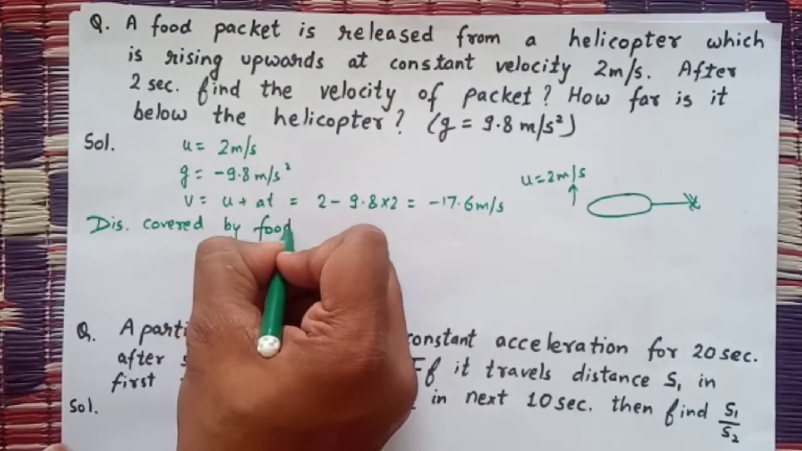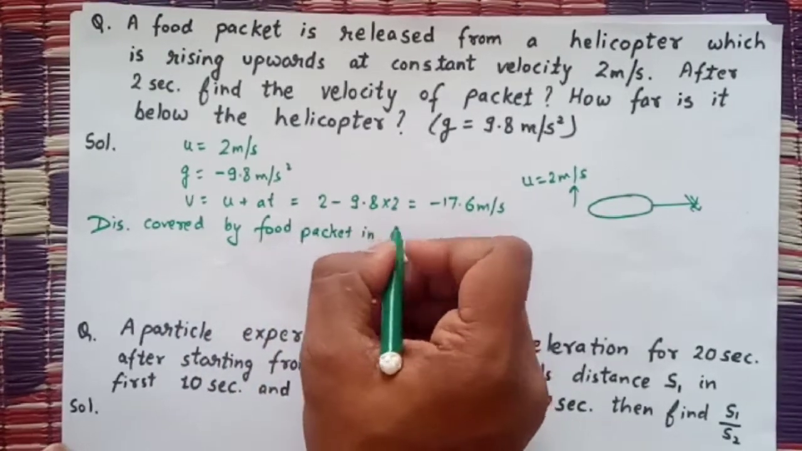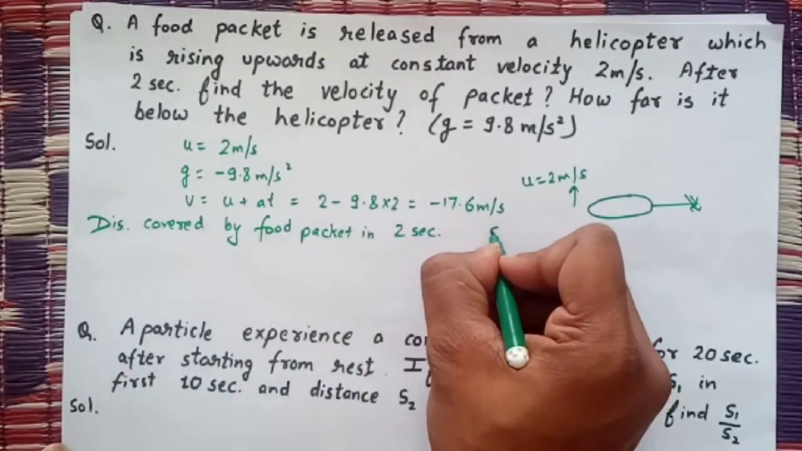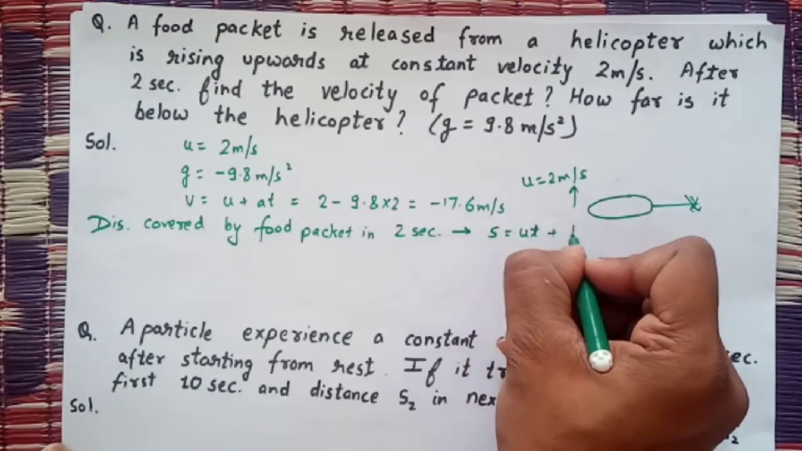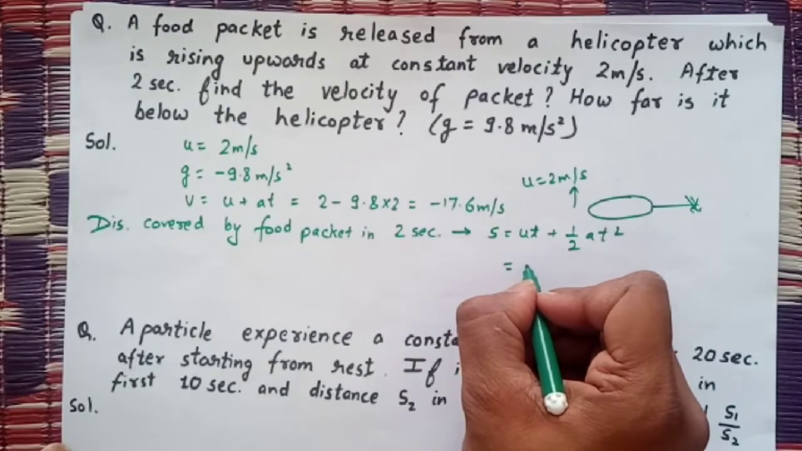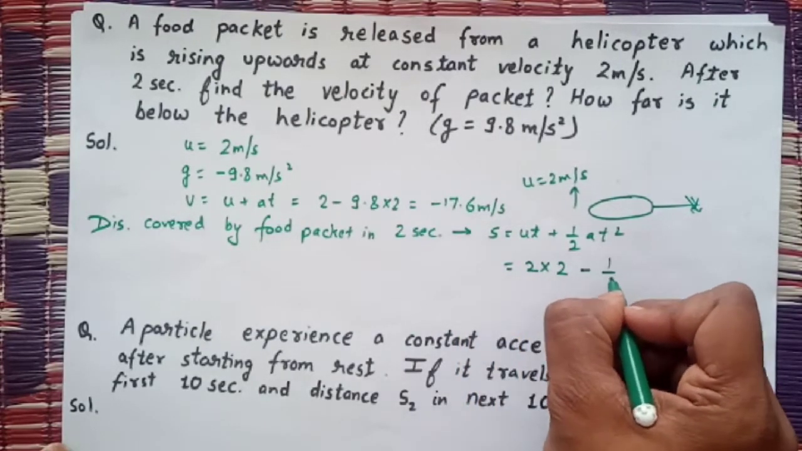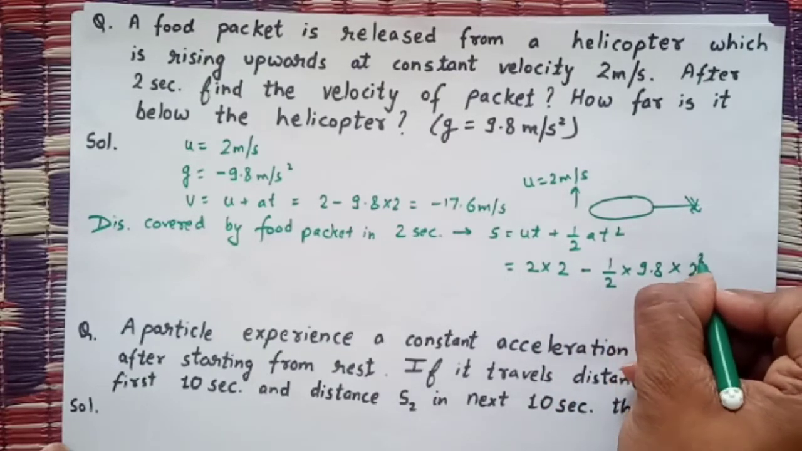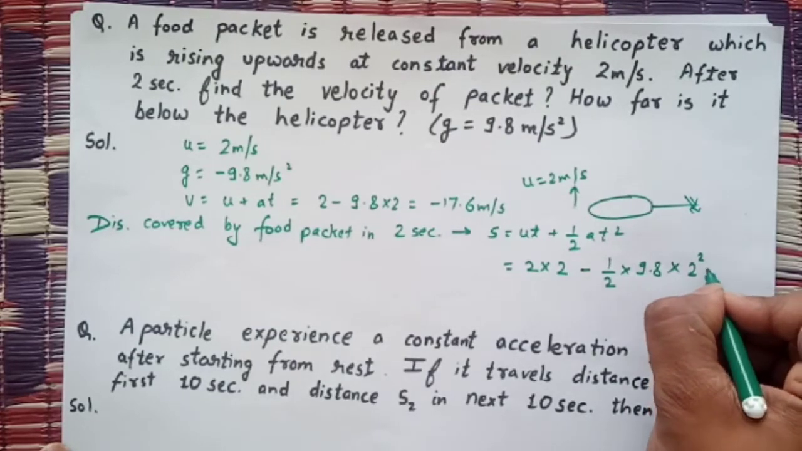Distance covered by the food packet in 2 seconds. So it will be s is equals to ut plus half a t square. What is initial velocity? It is 2, multiplied by time 2, minus acceleration is negative 9.8 multiplied by time 2 square. So it will be minus 15.6